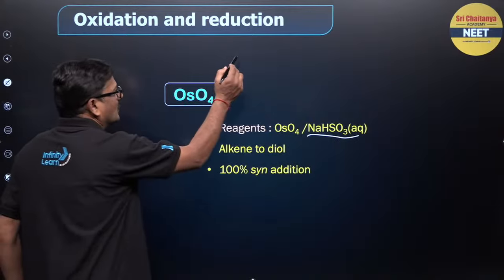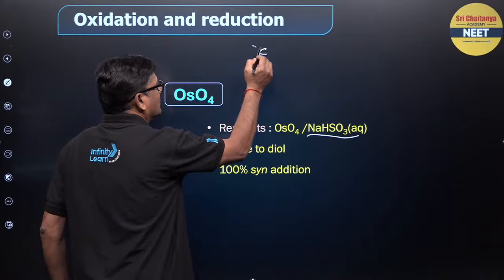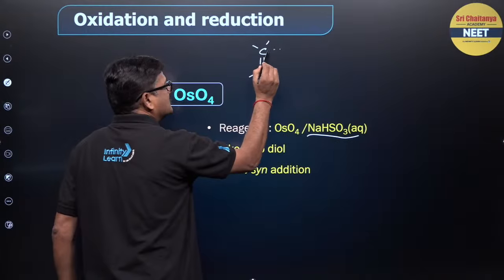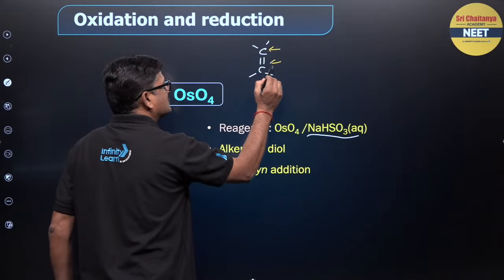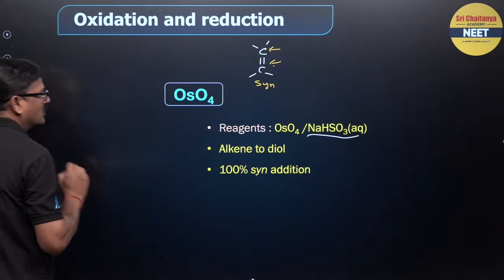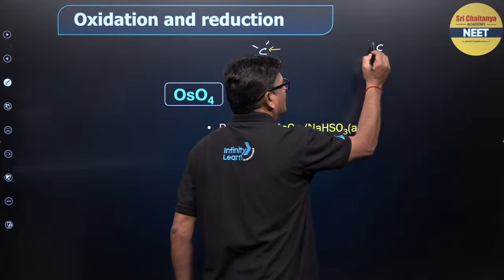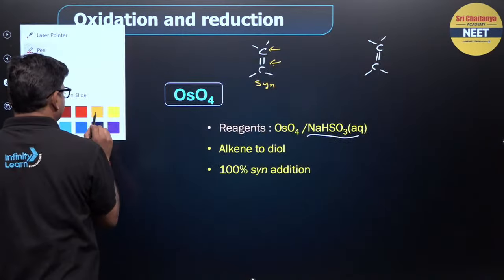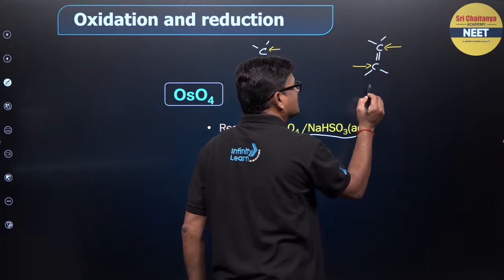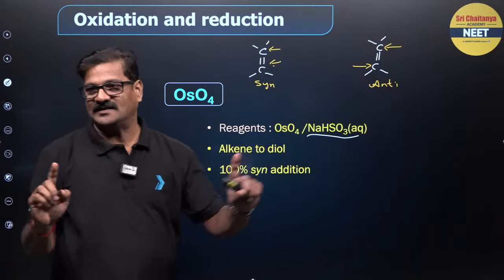So if you say carbon double bond carbon, and you are adding from one side of the double bond, this is what is called a syn addition. If the carbon to carbon double bond is there, you are adding one here, and one on the opposite side, that is called anti-addition. You have syn addition and anti-addition.